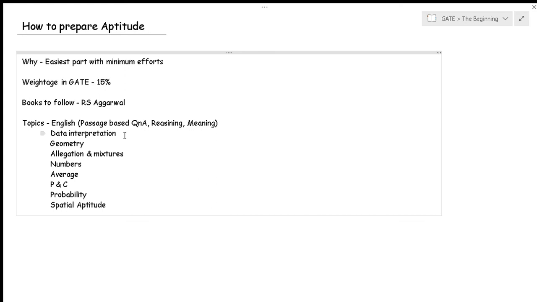Then the average, and what I have seen is that permutation and combination has now also been involved in the aptitude section, indirectly or directly, you can say.